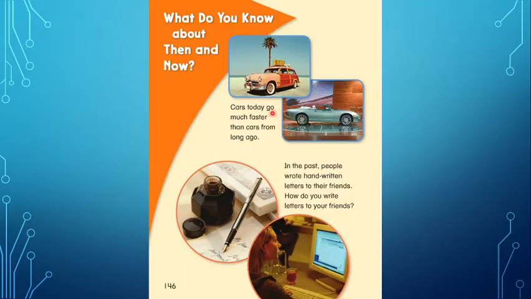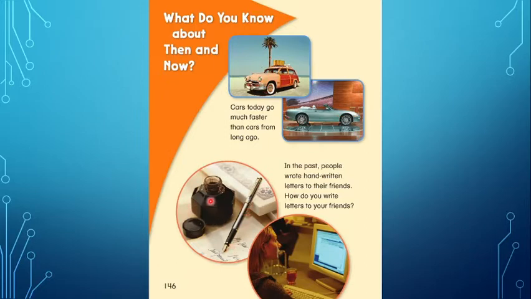For example, cars. Look at this car. Cars today, this one, go much faster than the cars from long ago. It is way faster. But I like this one. And look at this. In the past, people wrote handwritten letters like this, using this, to their friends.